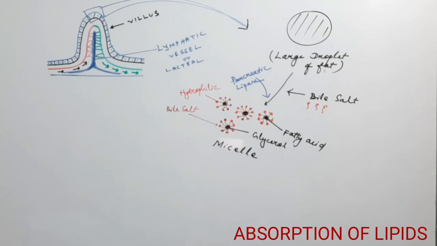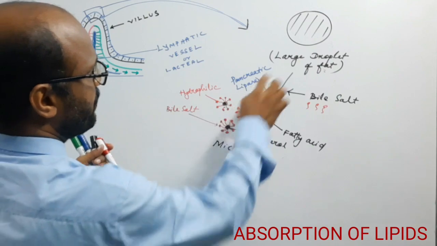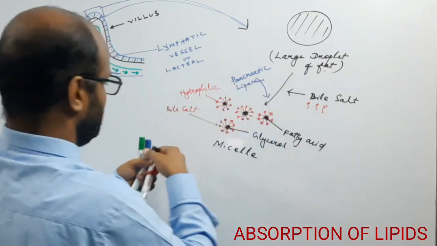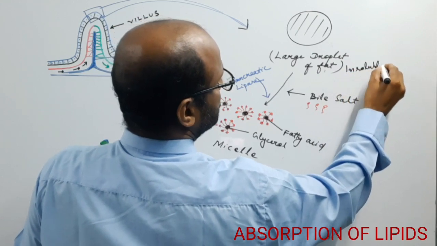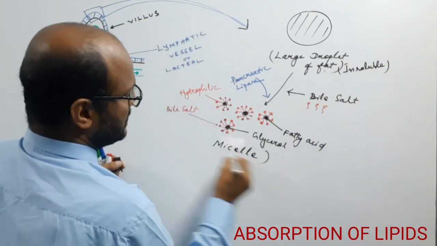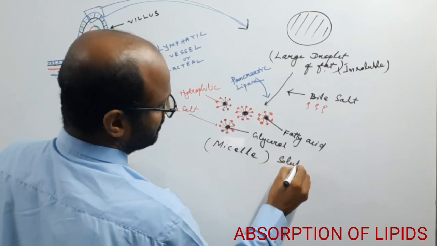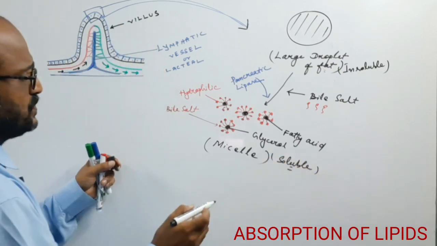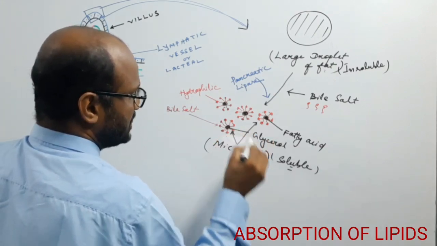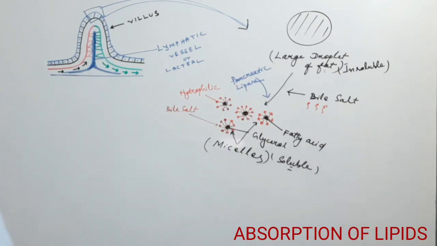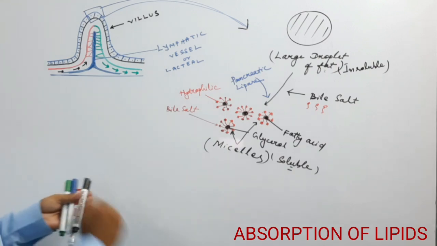So because of such bile salt, this fat becomes soluble. So this is the insoluble, which is insoluble in water. Now it is soluble in water. Now it is very easy to digest. So number of micelles are present. So this is known as the micelles. Now how the absorption taking place here? So the absorption process, which is very simple here.